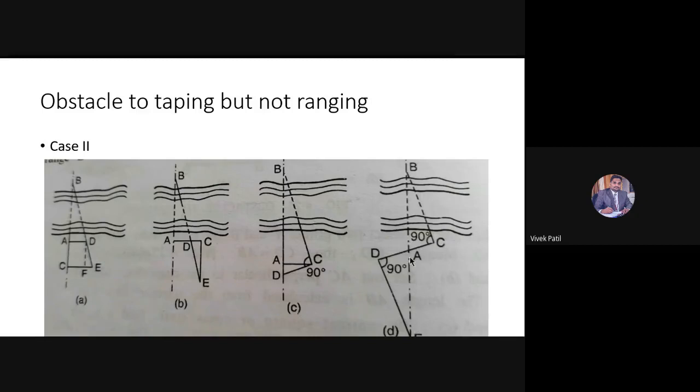Are they both equal angles? Yes, sir. Equal angles. Okay, so they are opposite angles.